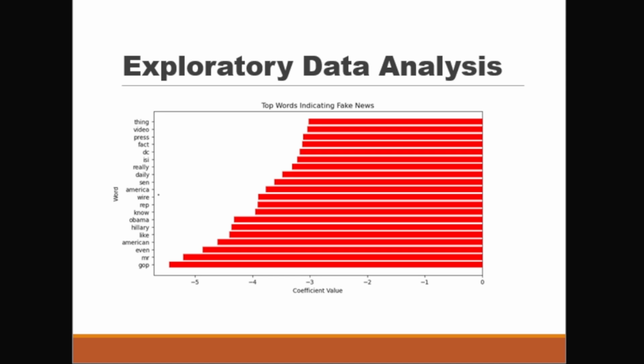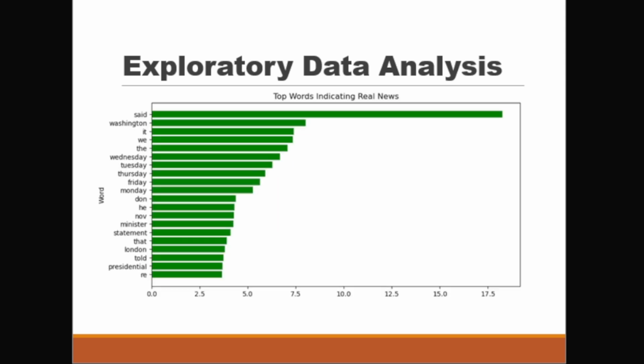For the EDA part, first up, I have a chart showing the most used words which indicate fake news based on the training data set. We can see the most used words were GOP, Mr., even, and American. Next up, we have the most used words which indicate real news. In this, we can see that the most used words are said, Washington, it, we, the. I think this occurred due to it having more real articles. So this might have been one of the causes for it.